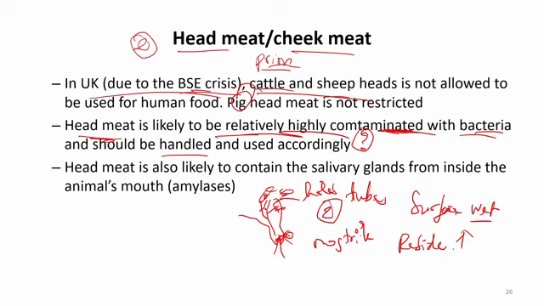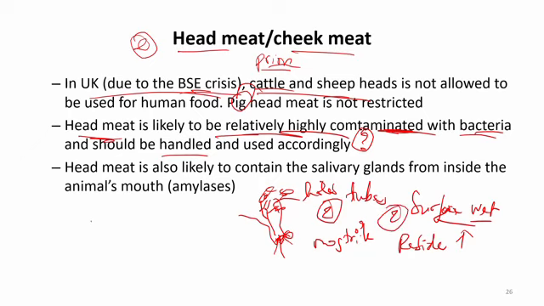Especially in our nose, and in our mouth, there are a lot of bacteria because they are wet, and there are even nutrients from the feed for the bacteria to grow. So this is the second reason.